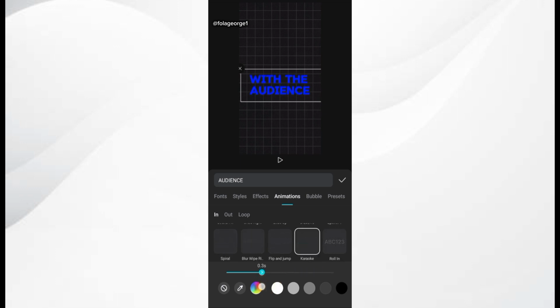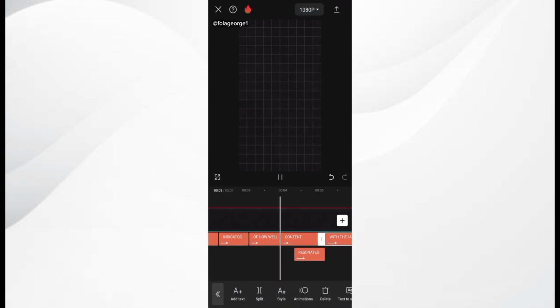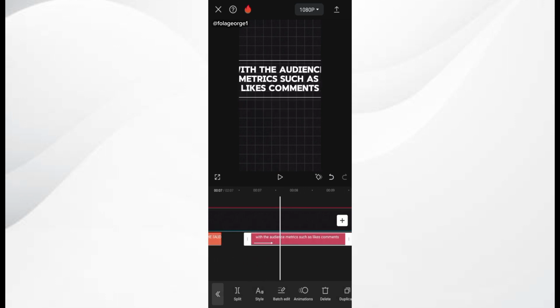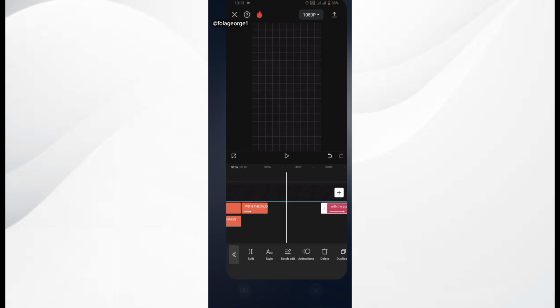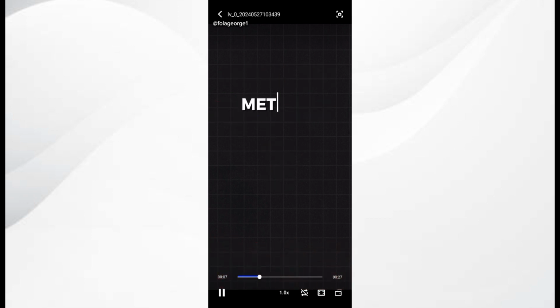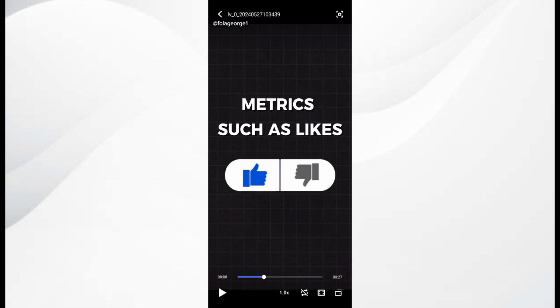How well content resonates with the audience. Engagement metrics are crucial indicators. Metrics such as likes.